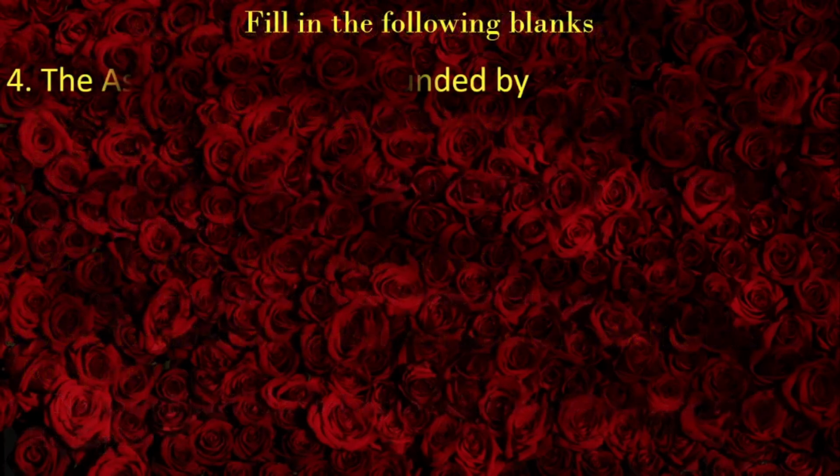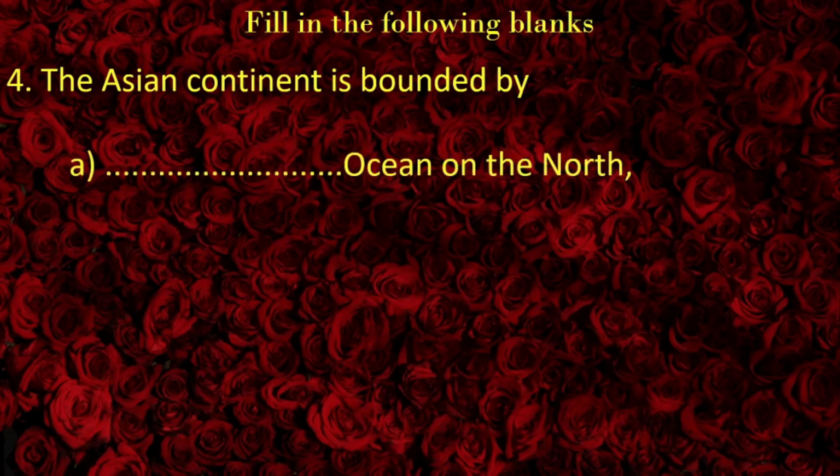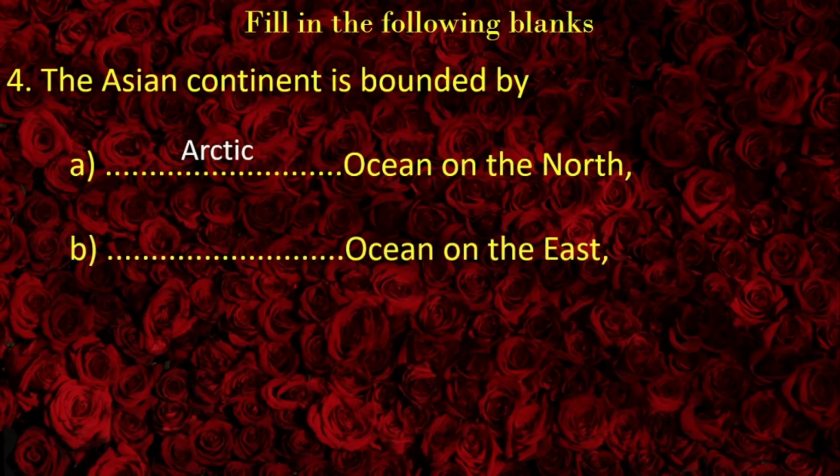Fill in the following blanks. The Asian continent is bounded by blank ocean on the north. We know already there is one ocean on the north. What is that? Arctic Ocean. Blank ocean on the east. Which ocean is located on the east?